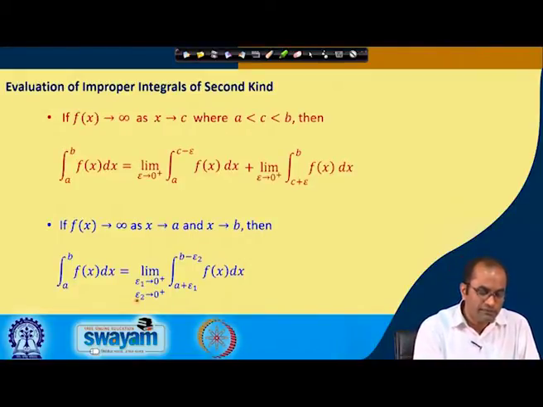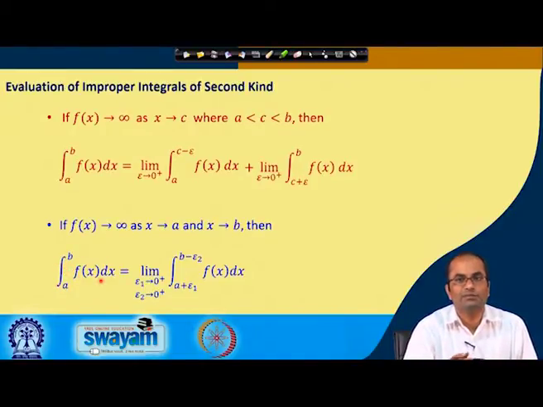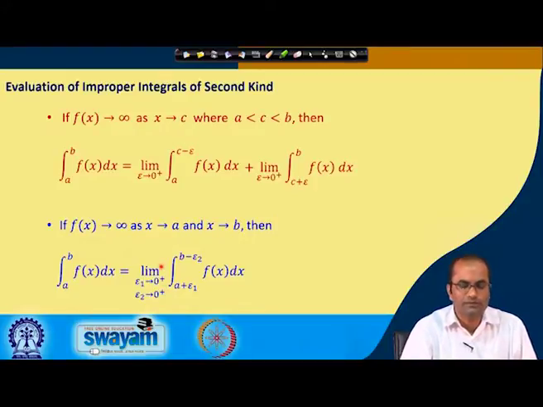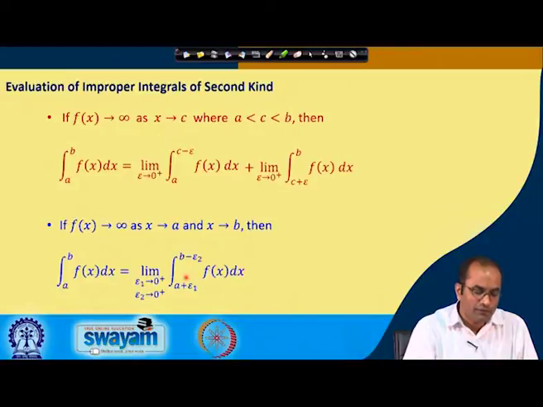In this case, when f(x) is approaching infinity at both the ends, we can also break this integral at some other point, like a to c and then c to b, and then we can handle exactly the integrals we have handled before. So, we have two different integrals instead of this one; the first one we will handle with a plus epsilon, and the second one with b minus epsilon, similarly as we have done above.